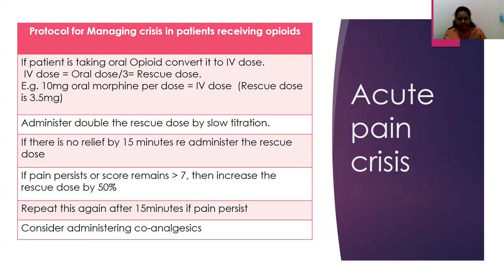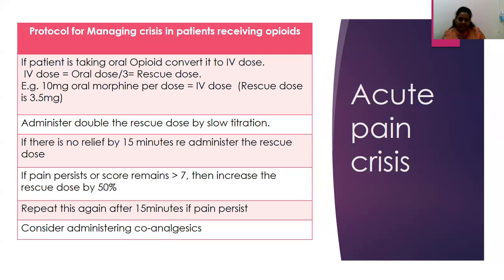When we are trying to administer during a pain crisis, administer double the rescue dose by slow titration. By giving at least 2 milligrams every 5 minutes, you will be able to administer and find out if there is any relief. If there is no relief despite continuing the same measures for over 15 to 20 minutes, then re-administer the dose and increase the dose by 50% if the pain still persists above 7 on 10. If you repeat after this and the pain is still present, look for other causes of pain that could be there.